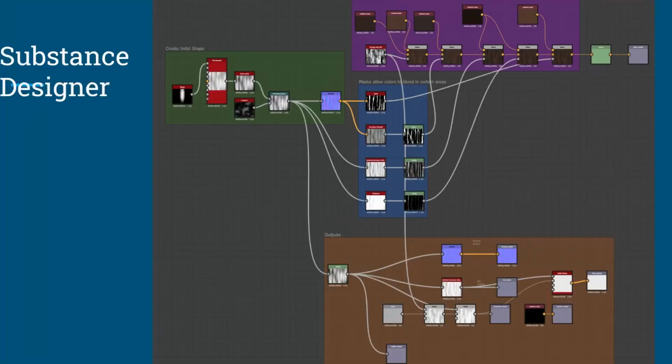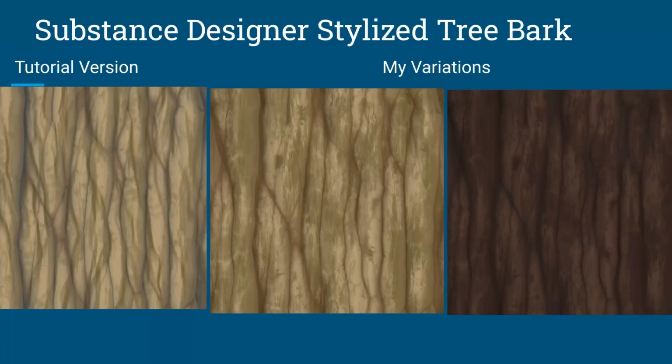Then I went into Substance Designer, following the tutorial from the lady I mentioned above. I worked on making stylized tree bark inside of Substance Designer, from color blends to the initial shapes to masks to then the outputs. Additionally, the tutorial version you can see on the left, which I followed almost exactly, and then I went around and changed and experimented and made two separate variations, one lighter and one darker for my scene.